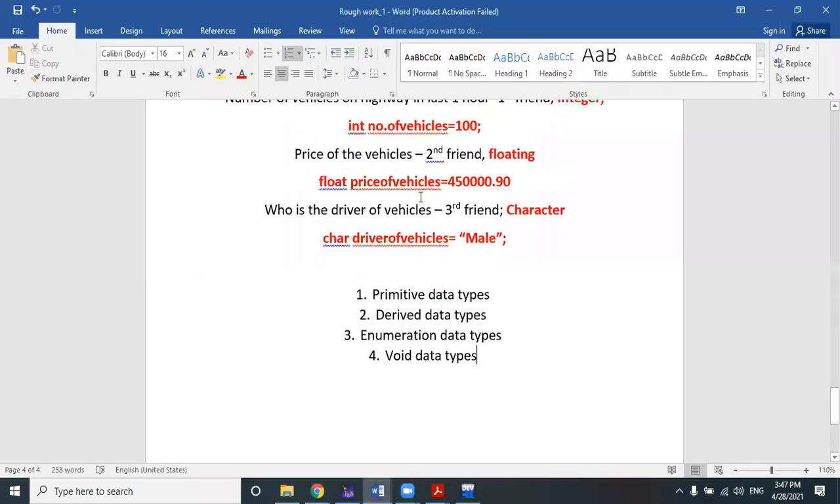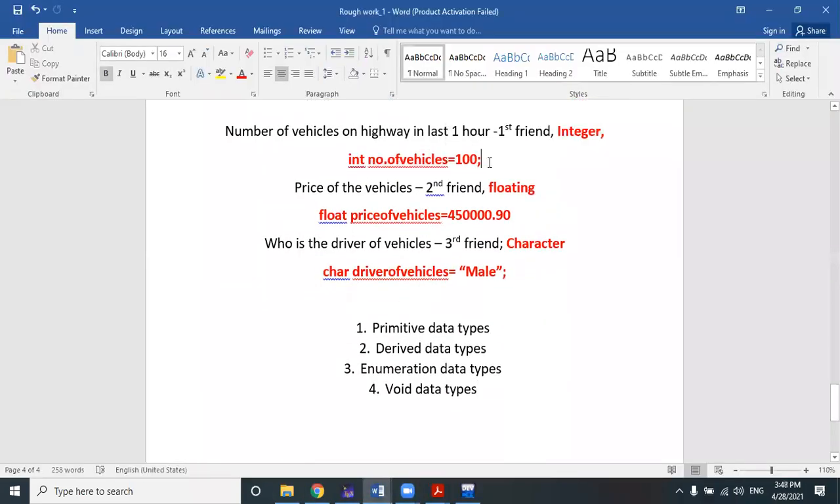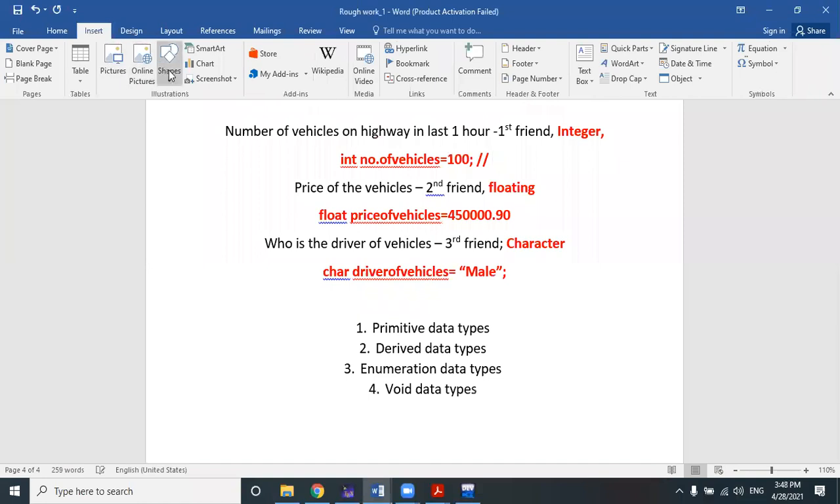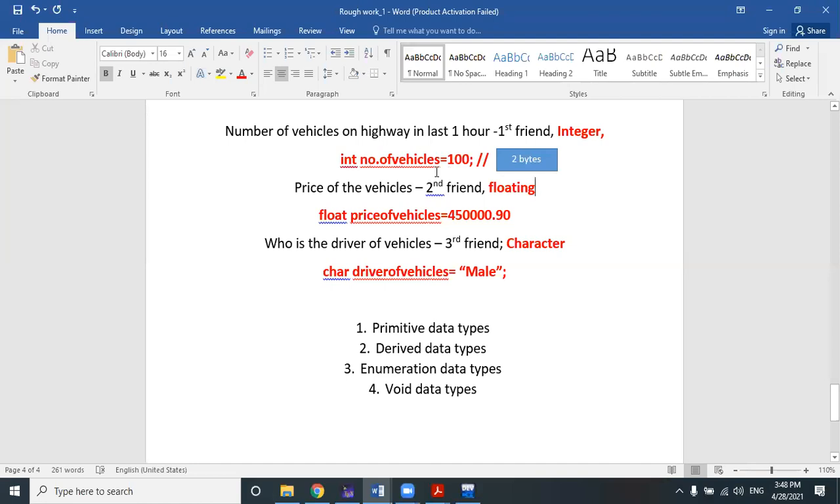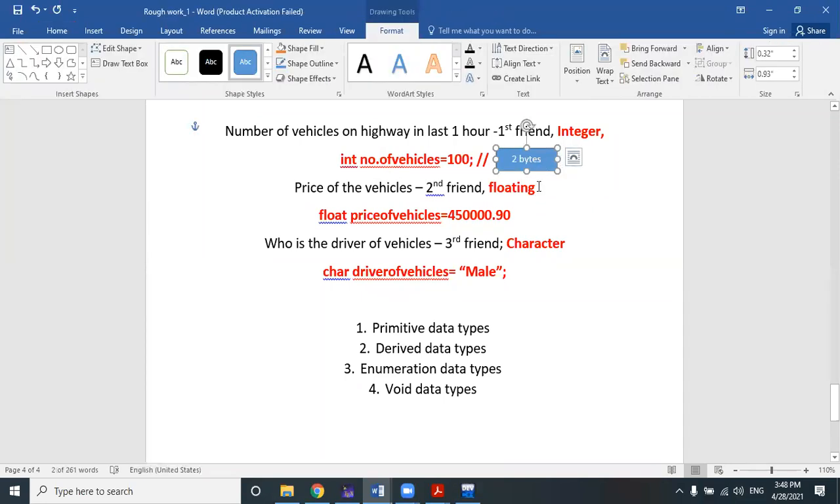So as for this example, if I am writing this code, then in the memory a block of memory will be created to store this number. It will take 2 bytes of memory space to hold or store this number. So the capacity or storage size of an integer variable in computer system memory is 2 bytes.